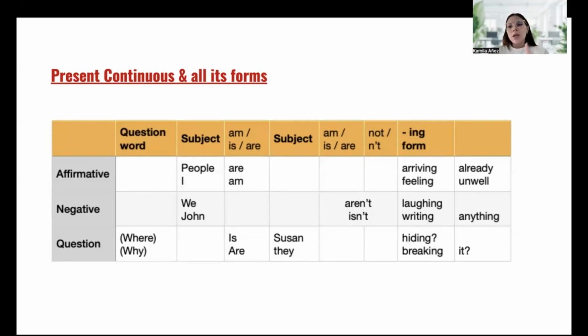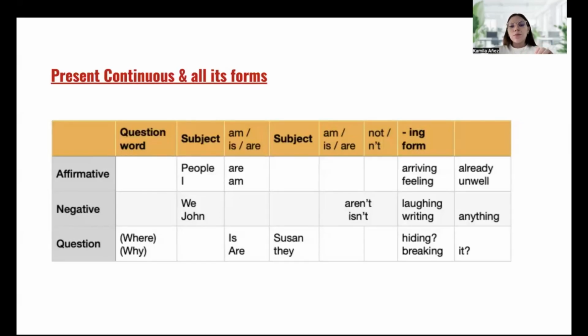And am not is for I, right? So we also have subject, the verb to be plus not, that will be the negative form, plus ing form, plus our complement. So the sentence will be like this: we aren't laughing, or John isn't writing anything.